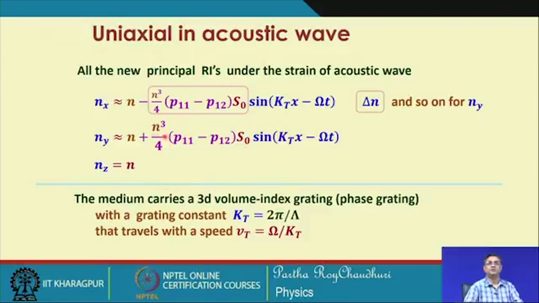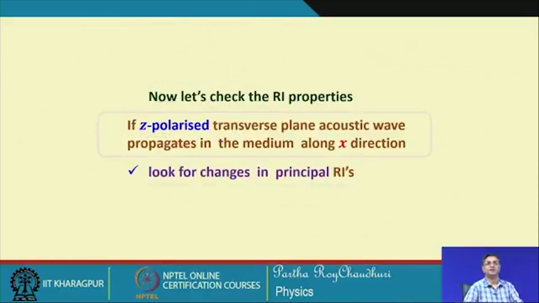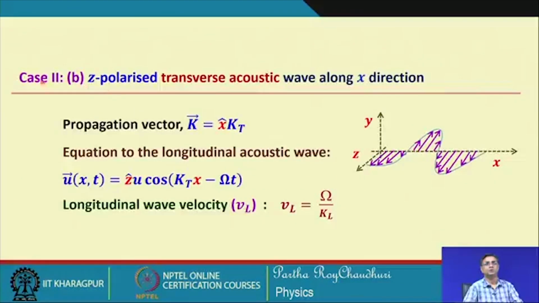But if we change this polarization direction from y to z, then the change in the refractive index will take place along y, which is very similar, but that will redefine the three dimensional volume grating in terms of the directionality. So, let us now quickly check how the z polarized shear acoustic wave propagating in the x direction makes changes in the principal refractive indices. To do that, we again rewrite this equation for the x propagating wave, now polarized in the z direction.